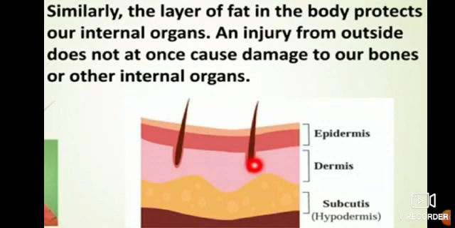This fat layer which is present below the skin protects our internal organs. So they say that the layer of fat in the body protects our internal organs. These fats protect our internal organs, and injury from outside does not at once cause damage. If we get hurt, it will not damage soon.